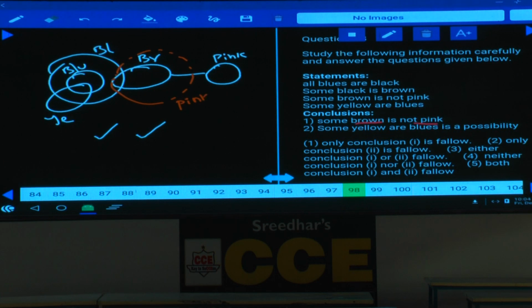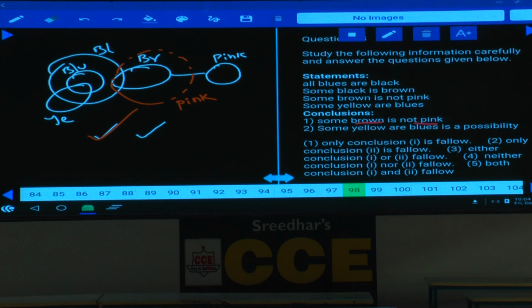Tell me whether I can draw pink like this or not. If you draw pink like this, then what is the statement here? Some brown is not pink will become false, because all the brown are pink. All the brown are pink, which implies that some brown are not pink is false. Hence can an alternate diagram be done or not? Cannot be done. Alternate diagram cannot be done, this will be true forever. Clear now?